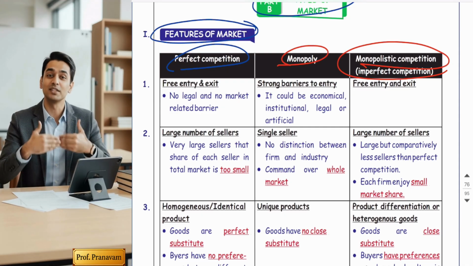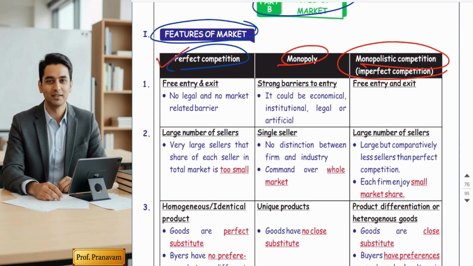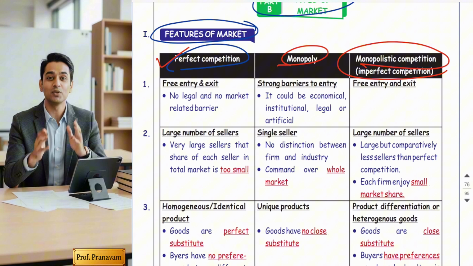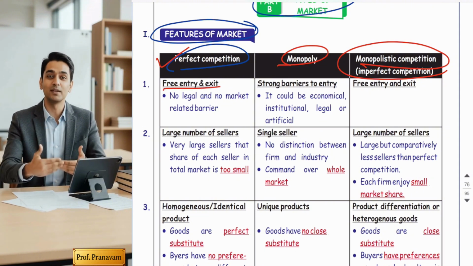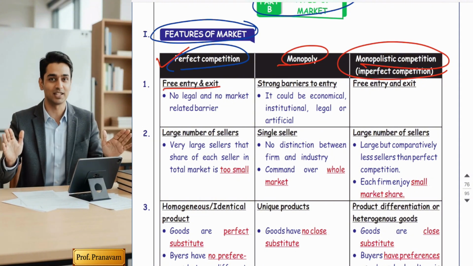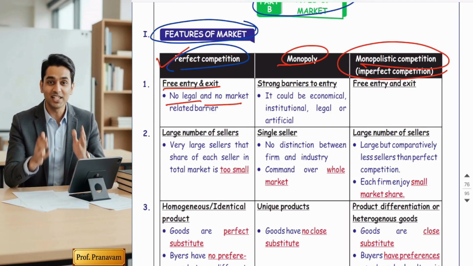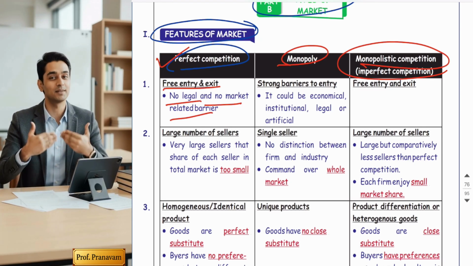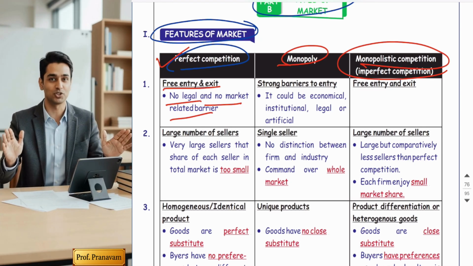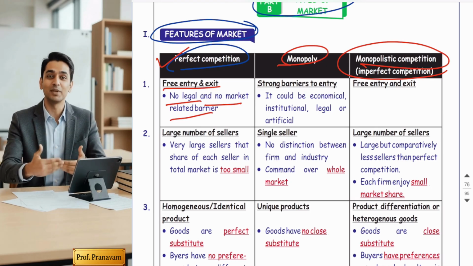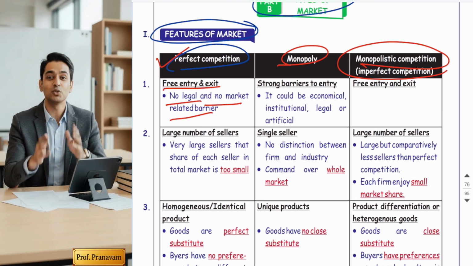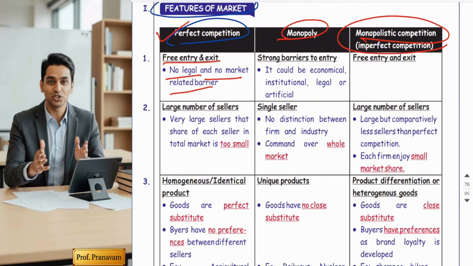So the first part is perfect competition. A total of 7 to 8 points are its features. First is free entry and exit. Friends, it indicates in perfect competition there are no legal and no market barriers. Any Tom, Dick, and Harry businessman can start the business, and whenever they want, they can shut down their businesses. That is called free entry and exit.